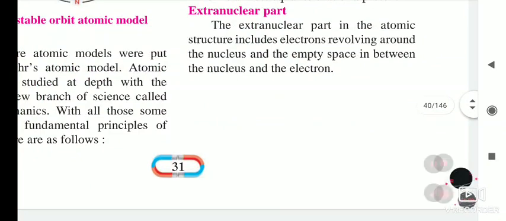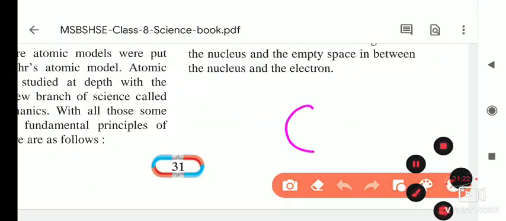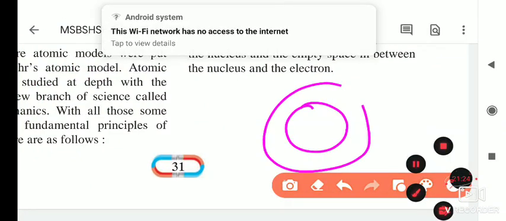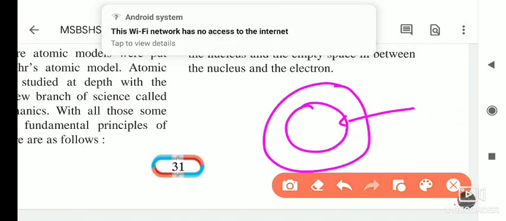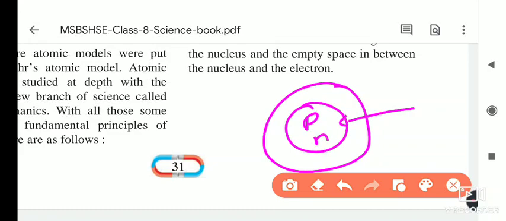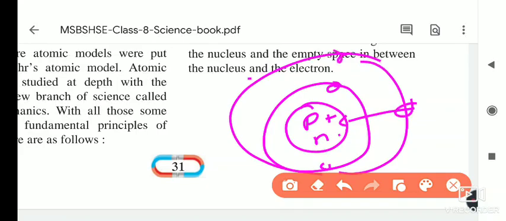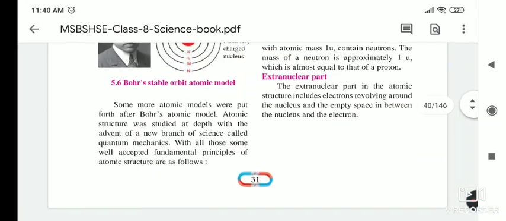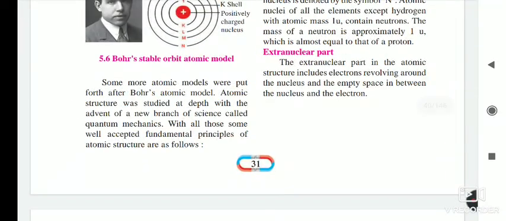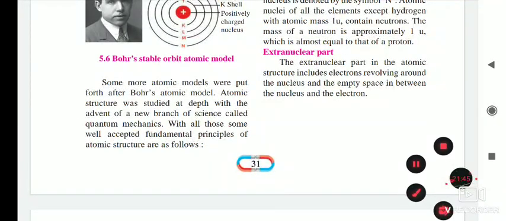And now the extranuclear part. As you know, suppose this is an atom and this is its nucleus. In the nucleus, protons and neutrons are present. They have mass, and as compared to those masses, the electrons are very negligible. We do not calculate their mass. The electrons are present in the extranuclear part of the atom.